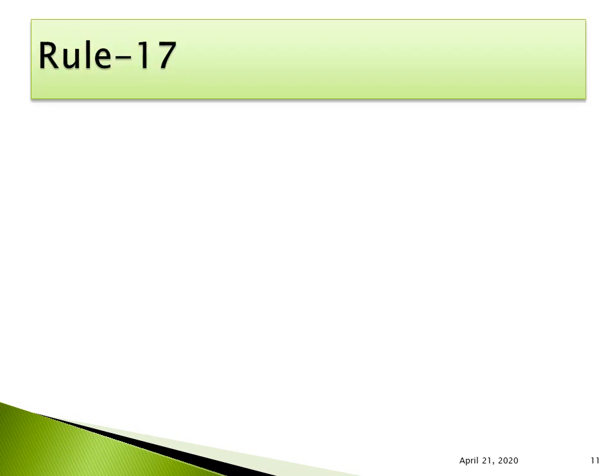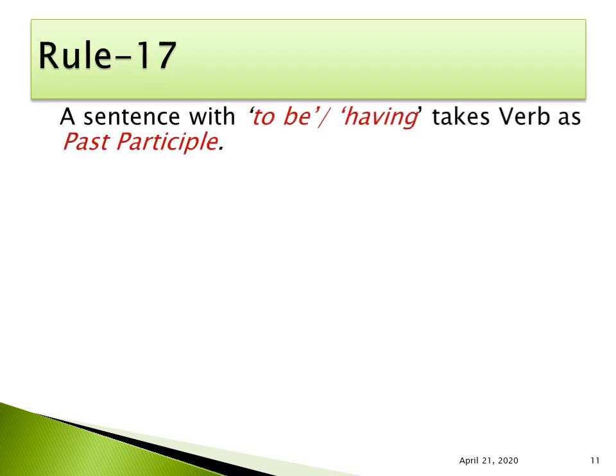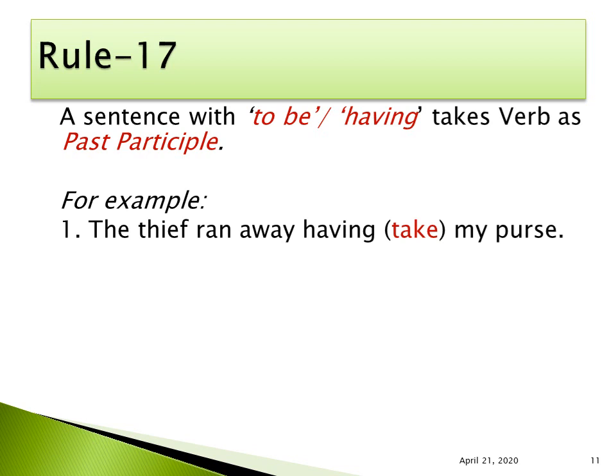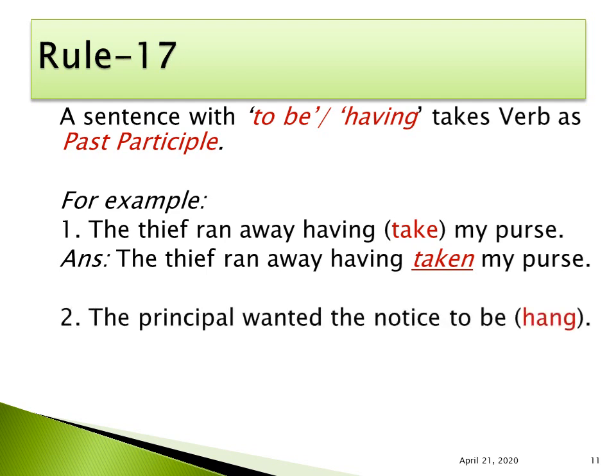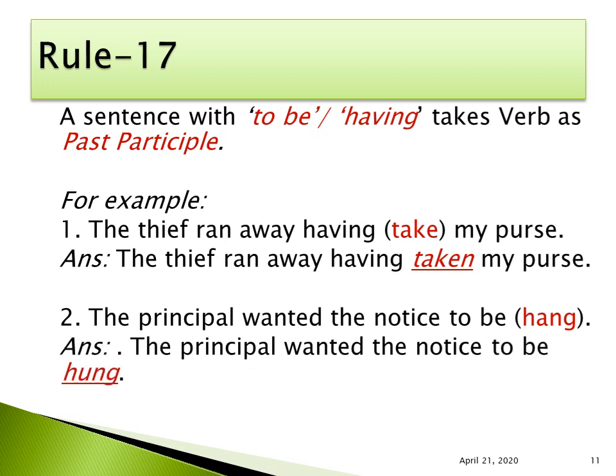So let us go to rule 17. A sentence with to be or having takes the verb as past participle. For example, the thief ran away having take my purse. So what is the past participle form of take? Taken. So the thief ran away having taken my purse. The principal wanted the notice to be hung. So the principal wanted the notice to be hung.